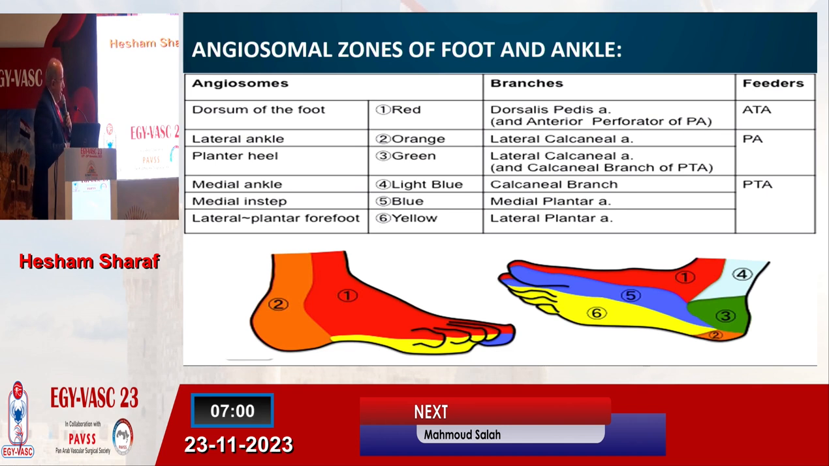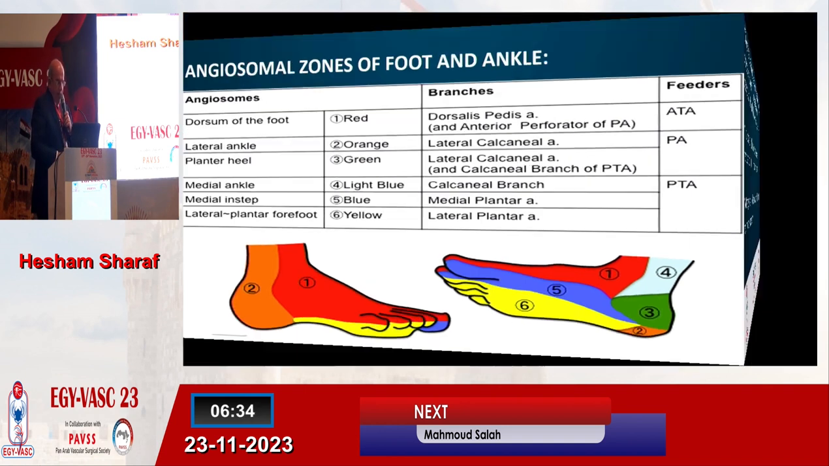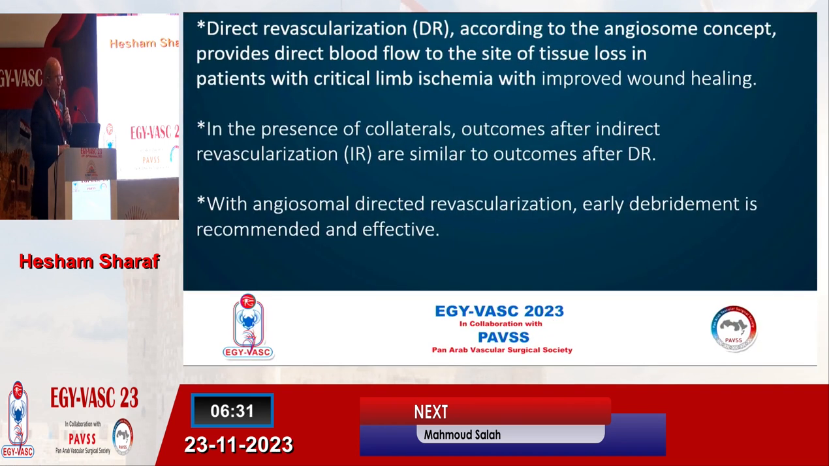There are 6 angiosomes. The dorsum of the foot is supplied by the dorsalis pedis and the anterior tibial artery, the lateral ankle by the lateral calcaneal branch from the posterior tibial artery, and the plantar and the medial ankle from the posterior tibial artery, and also the plantar forefoot from the posterior tibial artery, with branches from the peroneal artery to the anterior and posterior tibial arteries. So there is direct revascularization and indirect revascularization, and the success of ulcer healing depends on the presence of a patent arch down to the tibial vessels and popliteal artery.